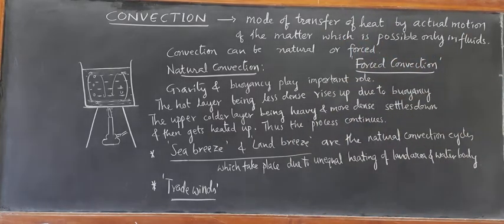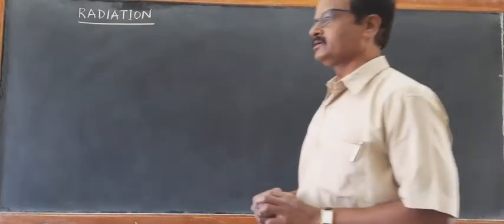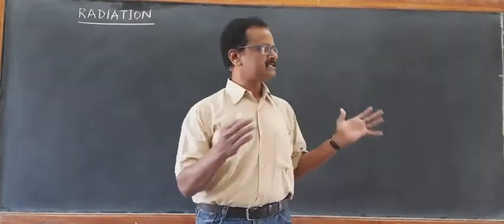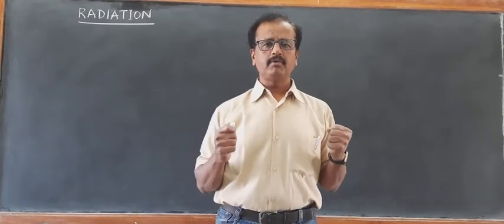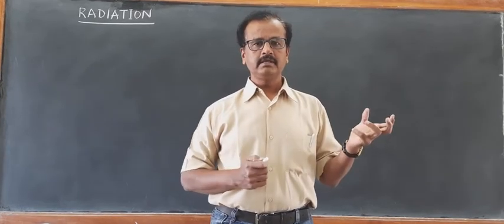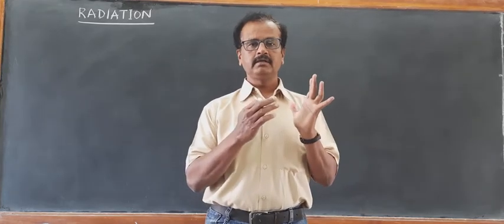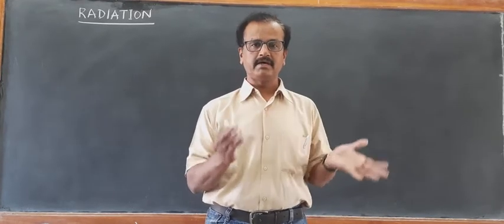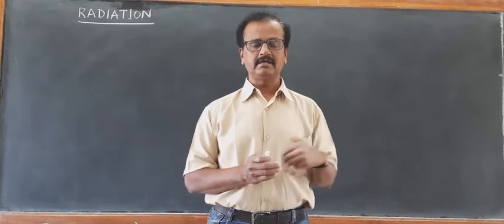Radiation is the third mode of transfer of heat. We know that whenever we go and stand in the sunlight, we feel warm, our body becomes hot, right? We receive the heat from the sun. You see, the sun is 15 crore kilometers away from the earth's surface. Still we receive the heat from the sun.